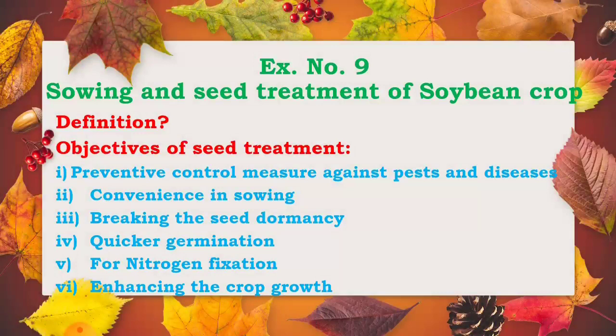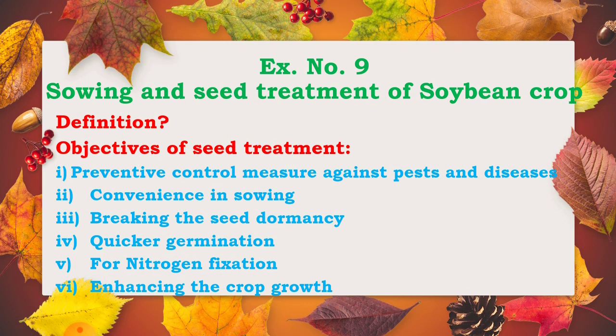Okay, then see the exercise number 9. The title of this exercise is seed treatment and sowing of soybean. This is a very short exercise. Firstly, the objectives of this exercise are to know the method, time and seed requirement for the sowing of kharif soybean, and to know the labor cost required for the sowing of soybean.